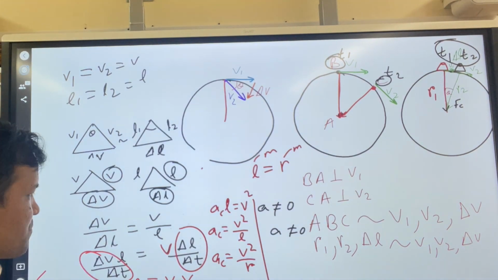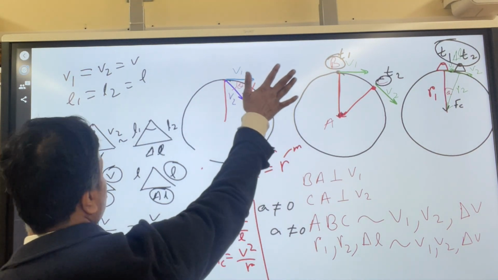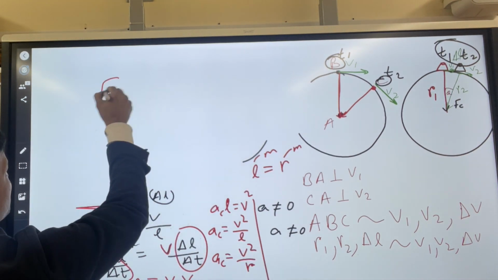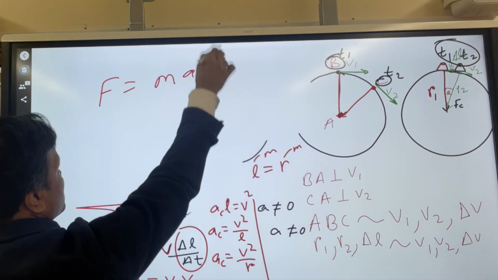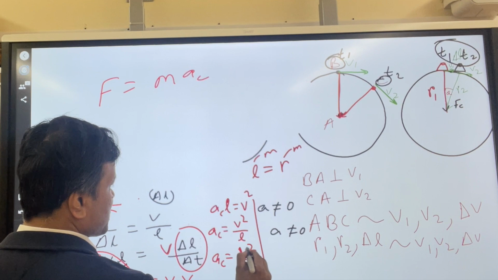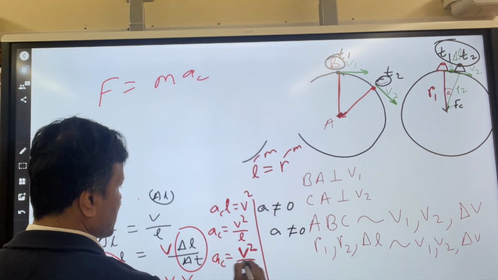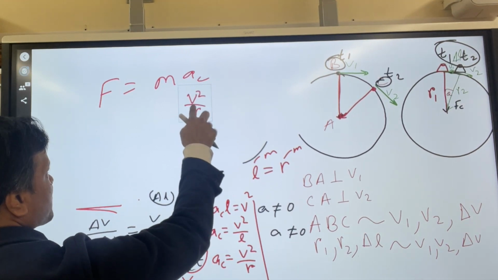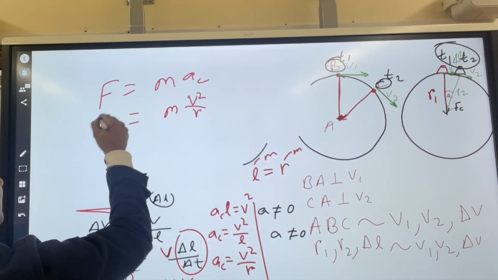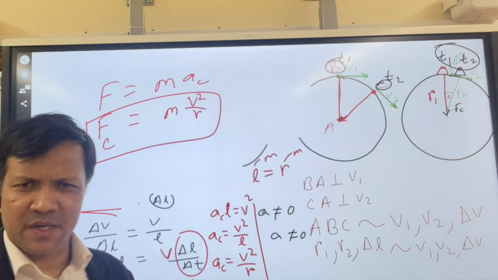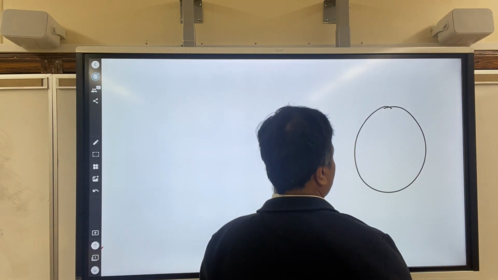All right, good. Now we know the centripetal acceleration. What is centripetal force? Centripetal force is, of course, Newton's second law, F equals ma. For centripetal force, you put in the acceleration. You just want to copy and paste it, so you take it and put it over there. So centripetal force is mv squared over r. We proved that.